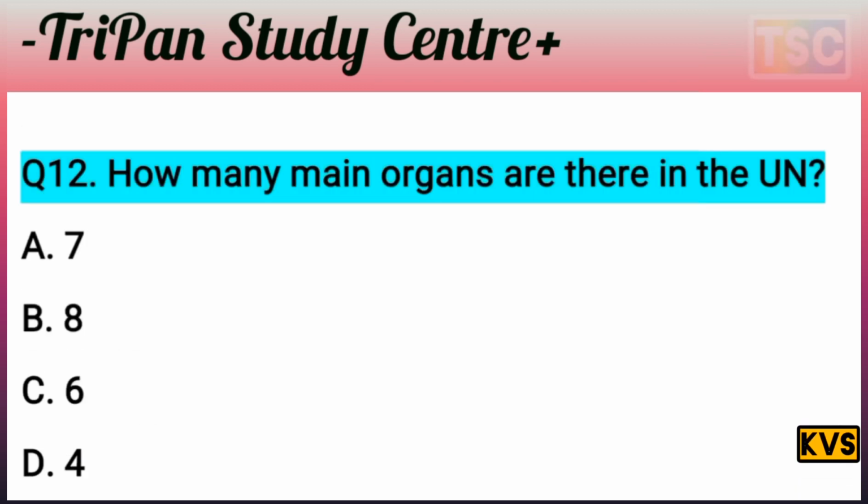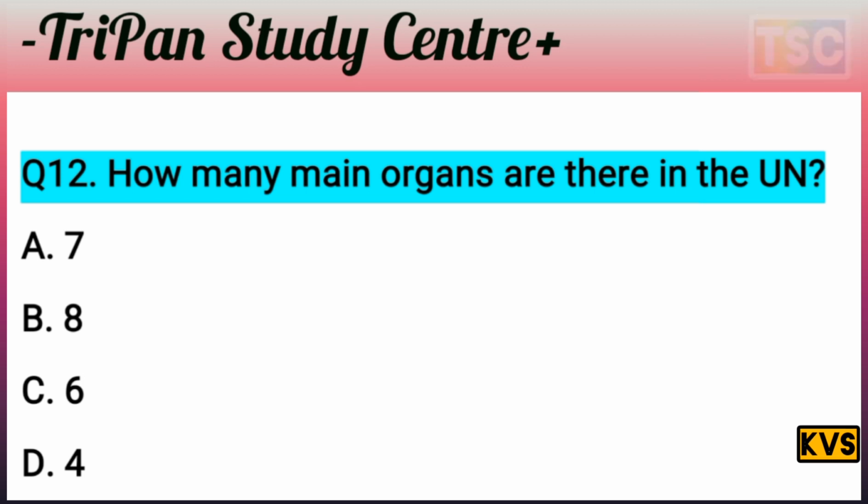The next question arrives here, that's important. How many main organs are there in the UN? A 7, B 8, C 6 and D 4. But test your knowledge first of all. I give you 5 seconds. Note in your notebook the right answer. You must have a thought of your answer.